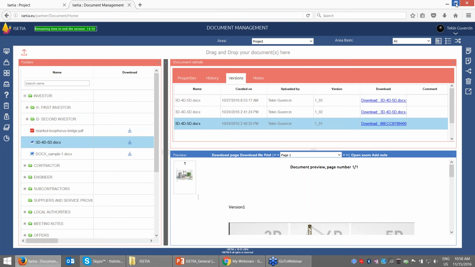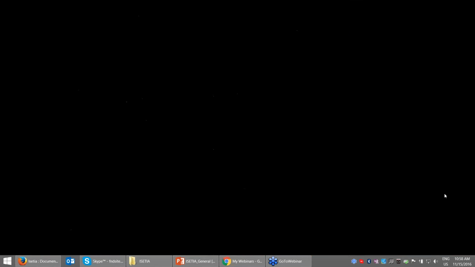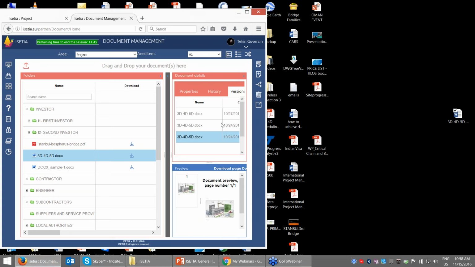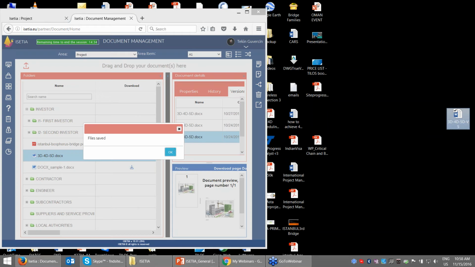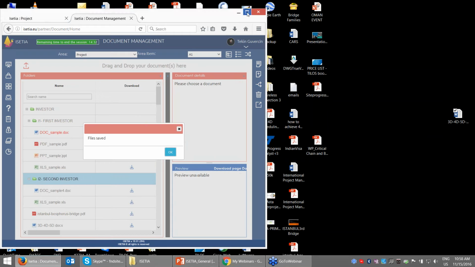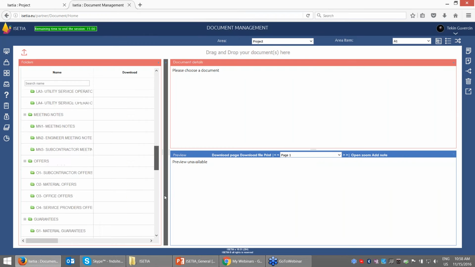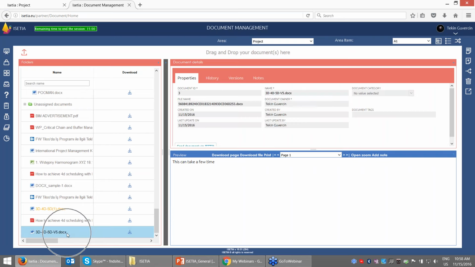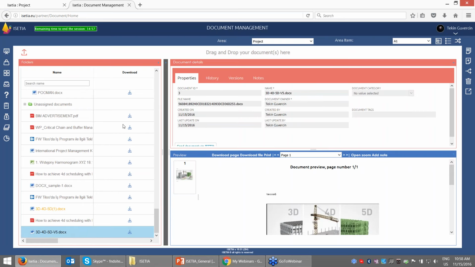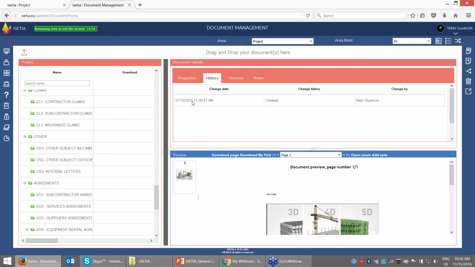Adding a new document is not very difficult. You can just select the document from your desktop and move it into ISETIA, and the document has been saved. If I go here, you can see that the document has been saved, and the history of the document shows we created it just 1 minute ago.